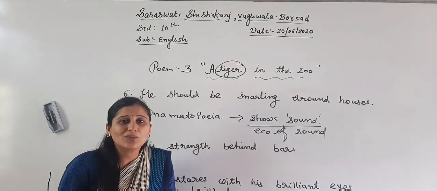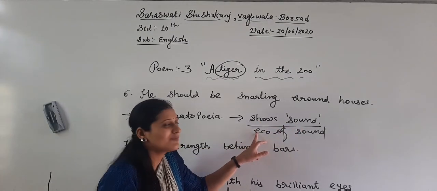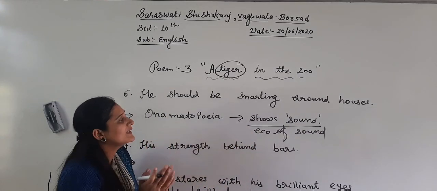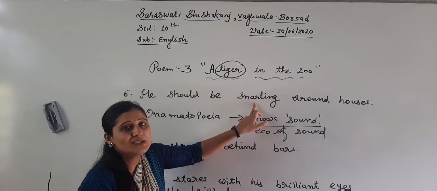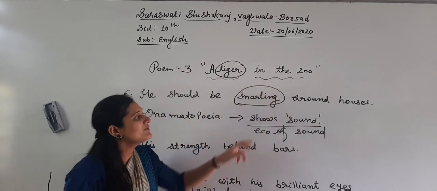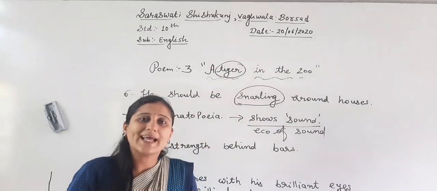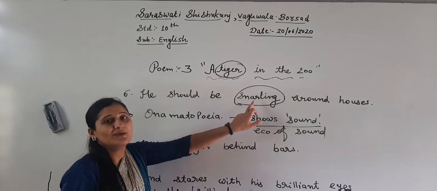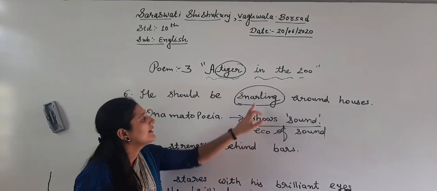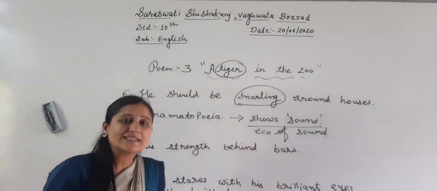How can you recognize it? Any particular word that shows sound, or the echo of sound, is called onomatopoeia. Here, which word shows sound? Snarling. If you paid attention when I explained the poem, maybe you remember: snarling means the tiger makes an angry sound.